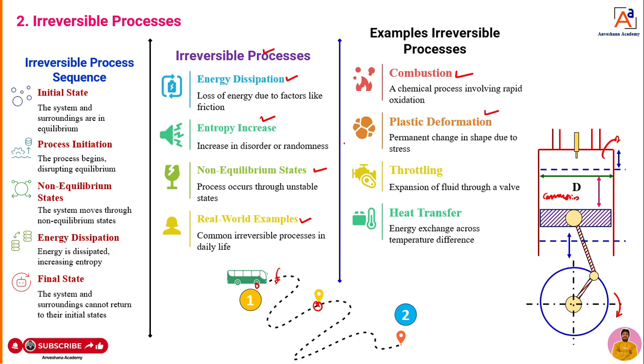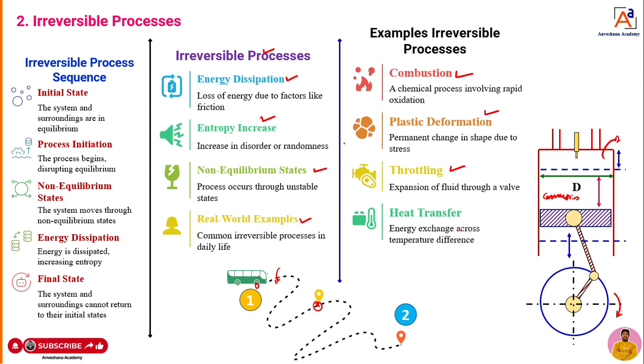Then plastic deformation. That's also one of the examples of an irreversible process. Throttling process. Suddenly, what are we going to do? We are going to decrease the pressure of the fluid when it is moving in the pipe. If it is suddenly decreased, we can't get back the same pressure in the throttling. That's also an irreversible process. That means some amount of pressure energy is going to drop.